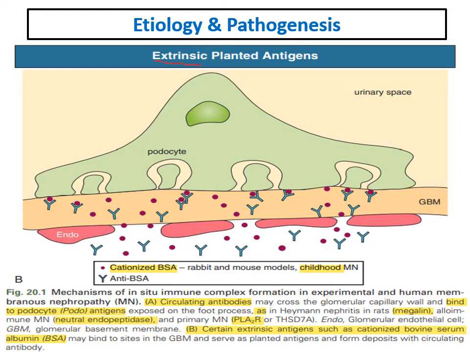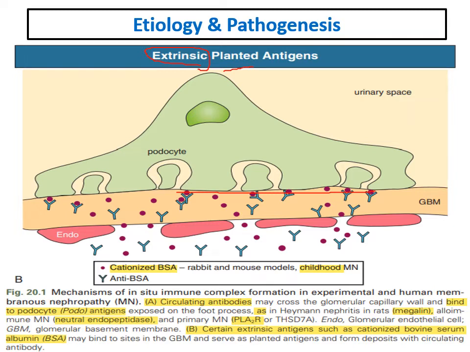What about the extrinsic antigens? The extrinsic planted antigens. Extrinsic antigens can be deposited inside the kidney, and then circulating antibodies can form immune complexes with them there.